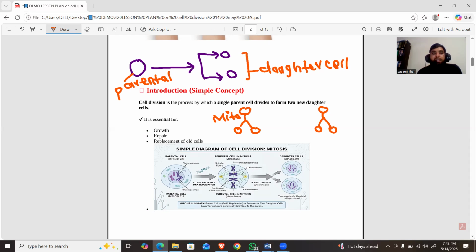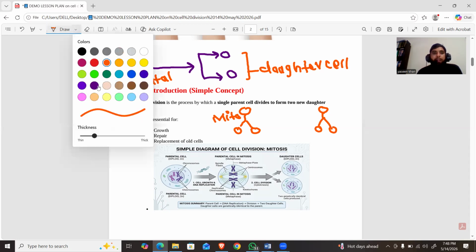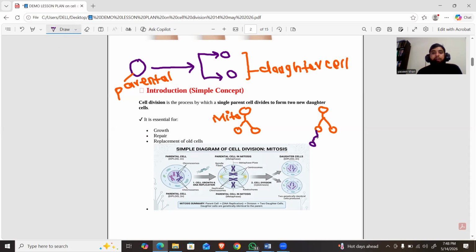In meiosis, a single parental cell divides and produces four daughter cells. So the type of cell division in which a single parental cell divides and produces four daughter cells is called meiosis. Later on, I will explain where the mitosis process actually occurs and where the meiosis process actually occurs.